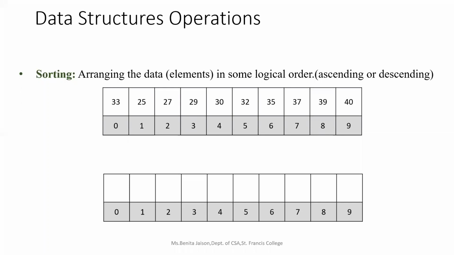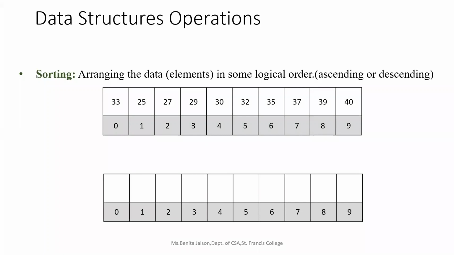We will be comparing A of I with A of J, and if it is greater, we will be swapping the elements, right? Either that method, or we will be going for bubble sort or insertion sort. Now there are many sorting techniques which have their own benefits, merge sort, quick sort. We will study many of the sorting operations in this semester. So you can follow any of the sorting techniques and sort the elements in ascending or descending order. That operation of arranging the elements in some logical order is known as sorting.